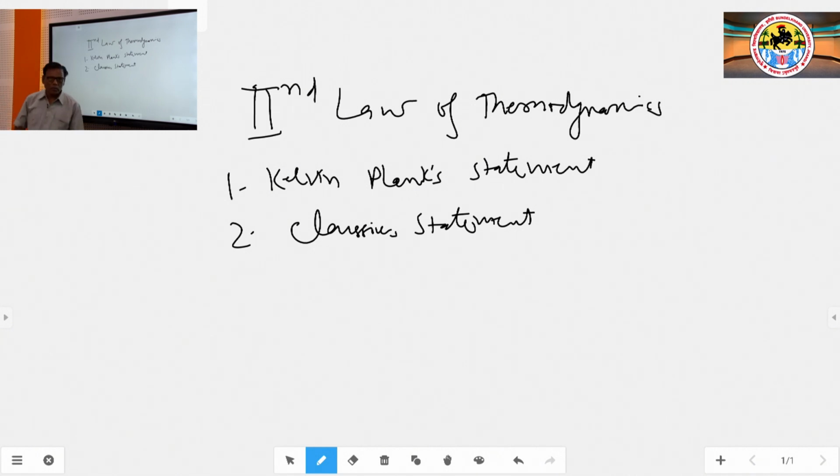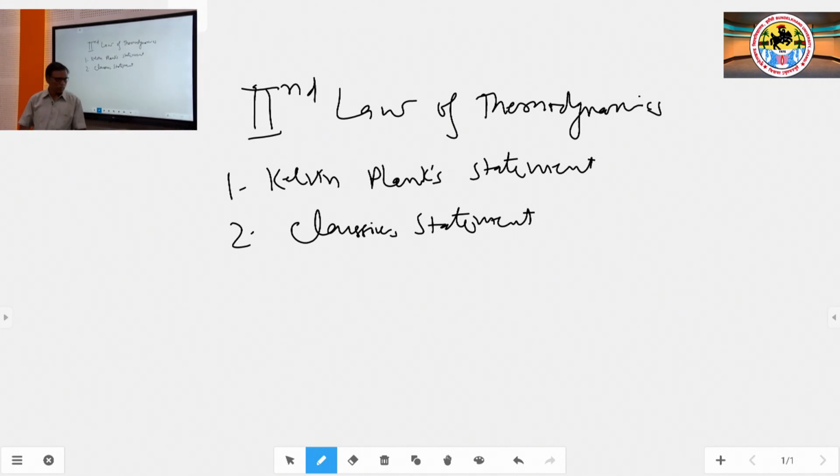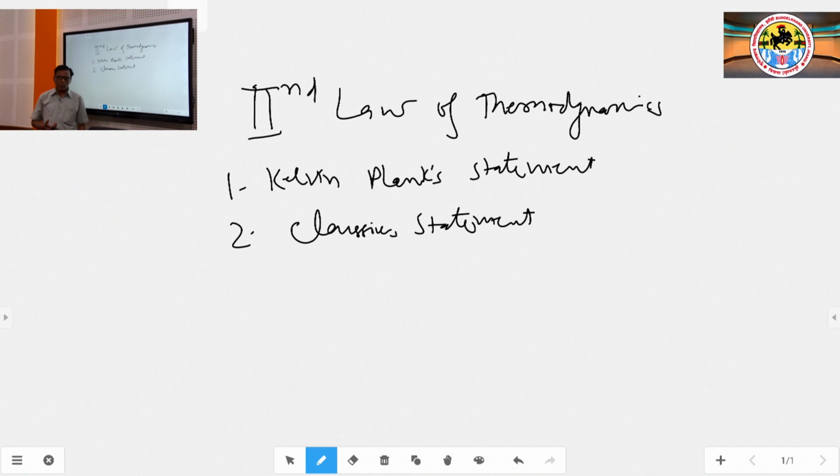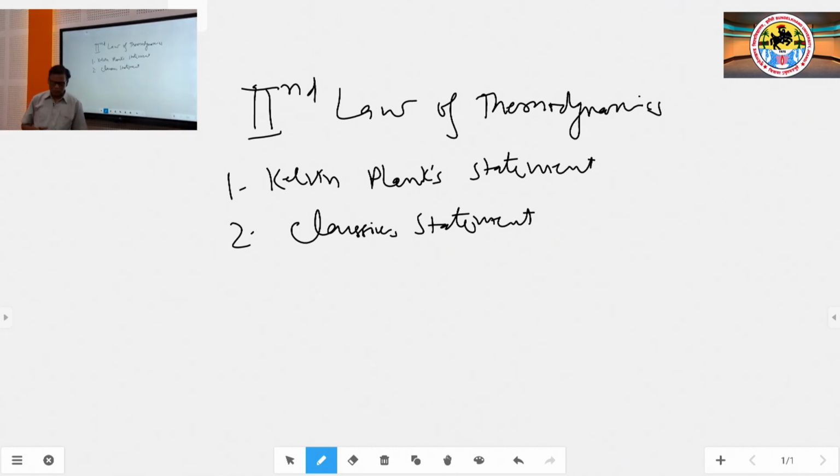Now, according to this second law, some equipment is there. One is the heat engine, and the other one is the heat pump. In the heat engine, we take some amount of heat from the high temperature reservoir, and that heat is given to the engine.